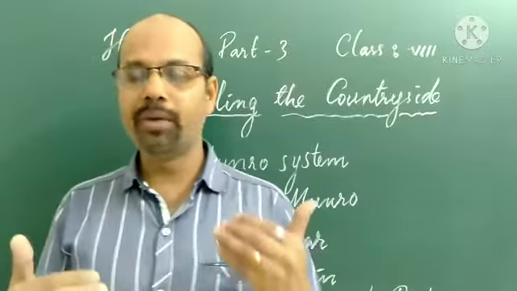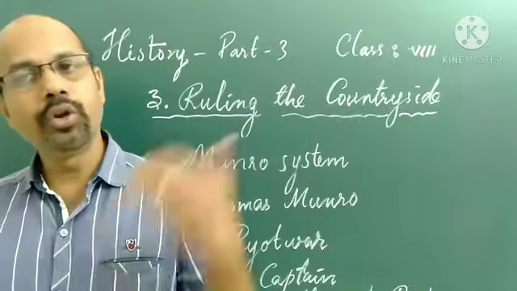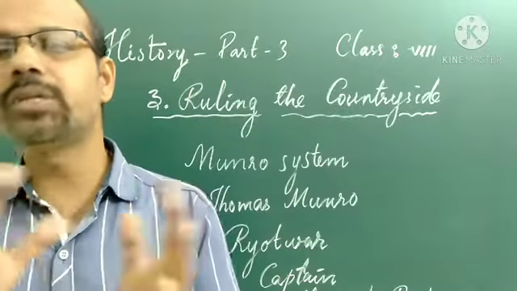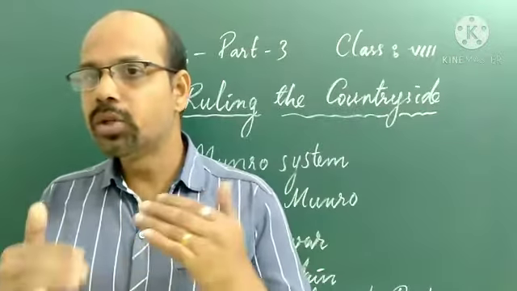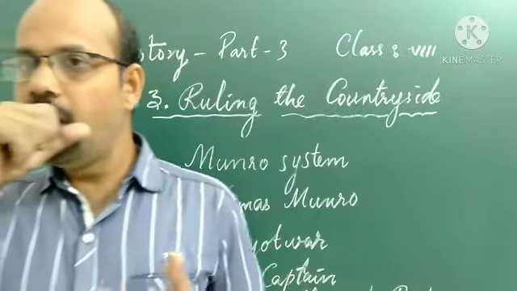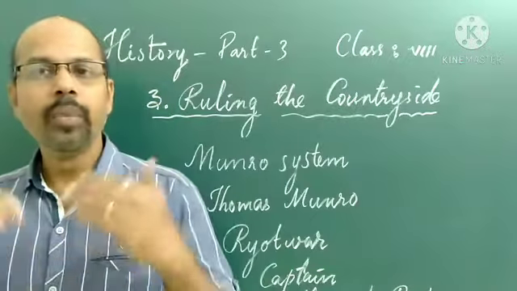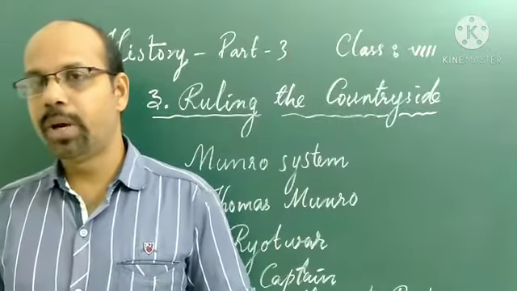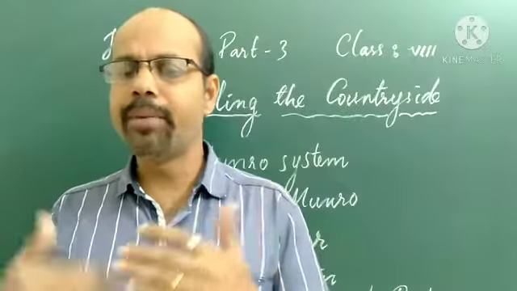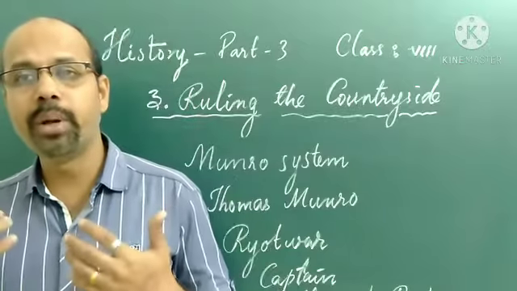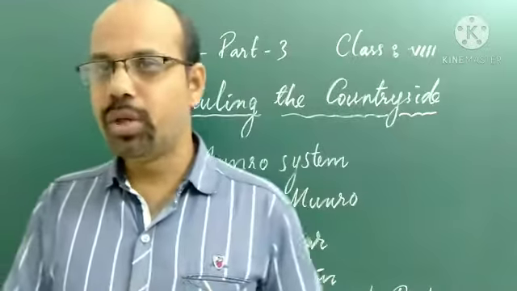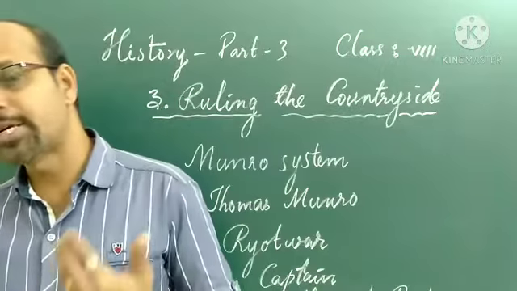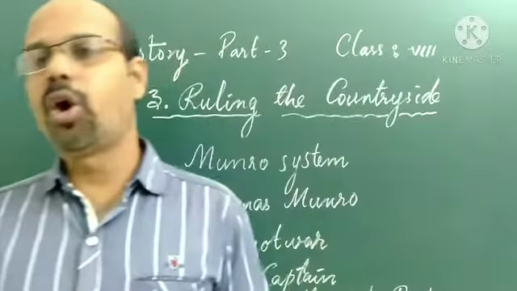Some of them did well, so that they could earn huge revenue, but in some regions they were not functioning well. Officials also fixed too high a revenue demand. Sometimes the officials collected more revenue from the people and remitted less to the company. Like that, officials were also troubling the local people.